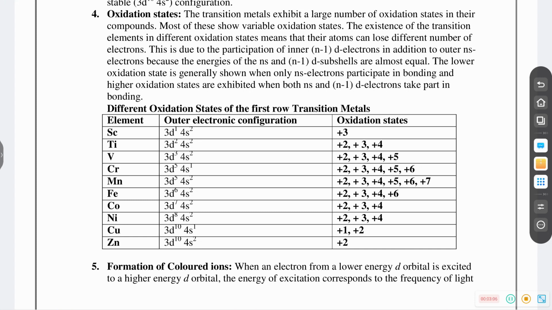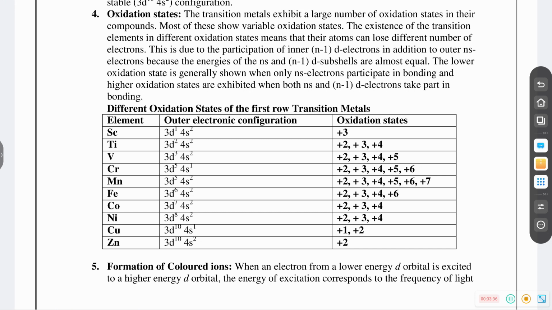This is due to the participation of inner n-1 d electrons in addition to outer ns electrons, because the energies of ns and n-1 d subshells are almost equal. The lower oxidation state is generally shown when only ns electrons participate in bonding, and higher oxidation states are exhibited when both ns and n-1 d electrons take part in bonding.